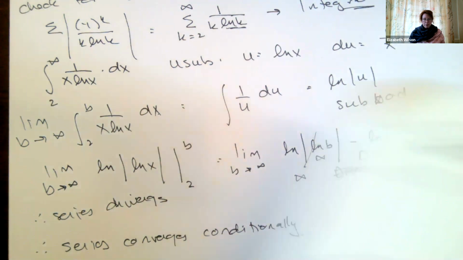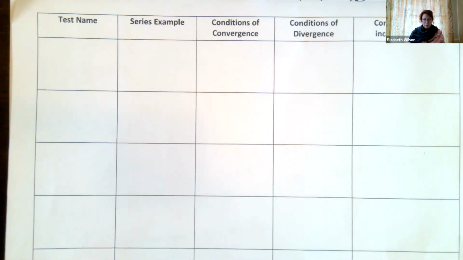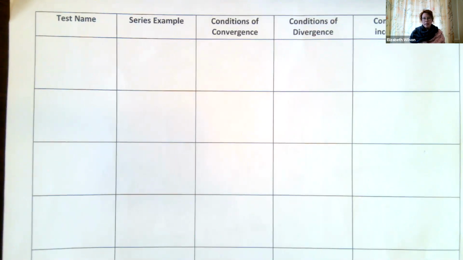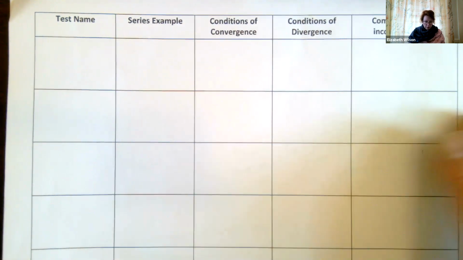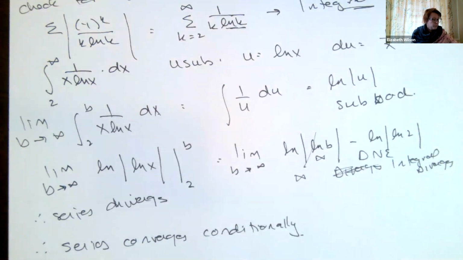You guys have this page here. I think it's week 6 is where it got posted originally, the blank page. It's under lecture examples. You can fill this out or make one like it on your notebook paper. Then you'll have a list. I think there's like 9 or 10 different series types that you'll want to fill in. It's going to be very helpful.